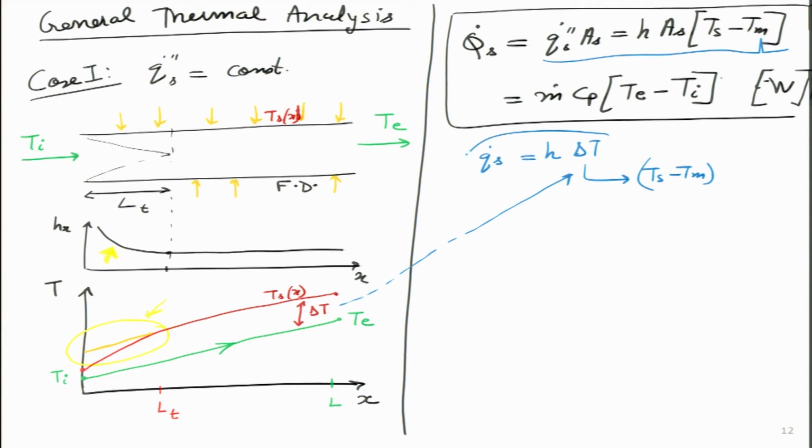Now, we are able to predict the value of delta T based on the variation in H, because I will remind the students that Q dot S is a constant, it is not varying with x, right, which means at those locations where the H value is very high, let us say in this zone over here, I am showing on the Hx curve, here the H value is very high, automatically it means that delta T has to be very low, and delta T is represented by this particular arrow over here.